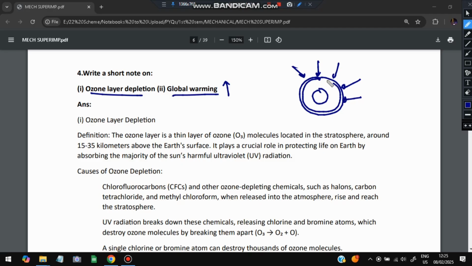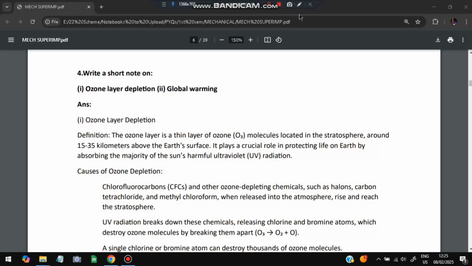Now what's happening is that due to human activities, this layer is getting destroyed. Then what will happen? Asteroids will come and hit the earth, and the harmful sun radiation will come and hit the earth, and then people will become full of diseases. So that will happen if the ozone layer gets depleted.